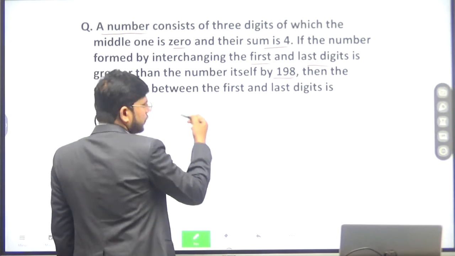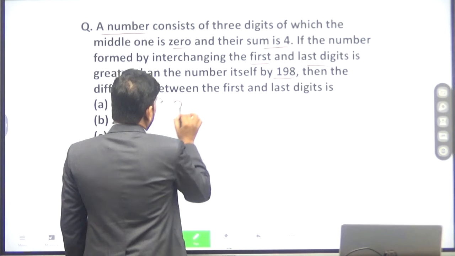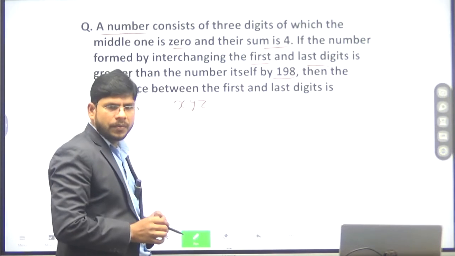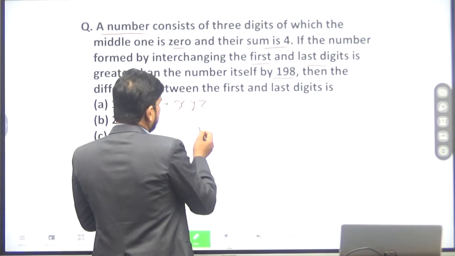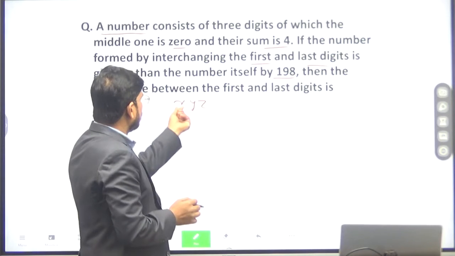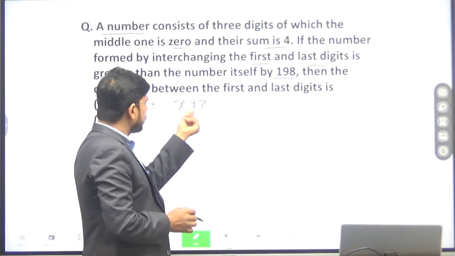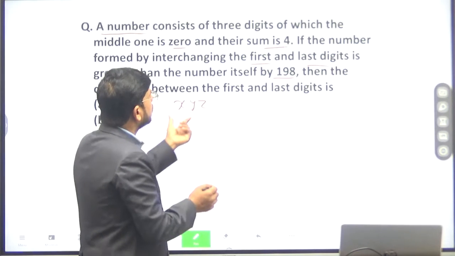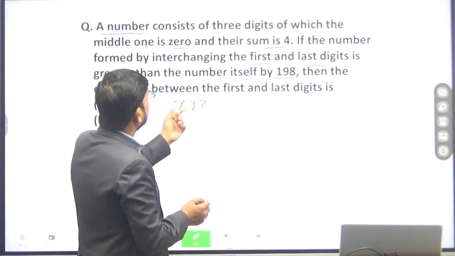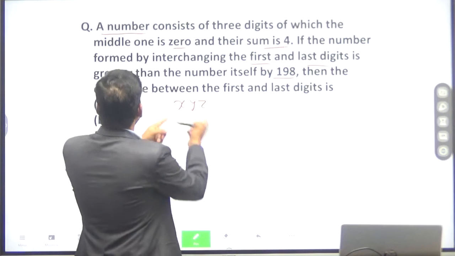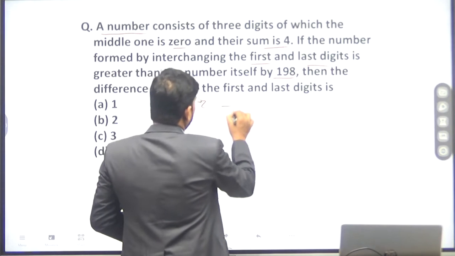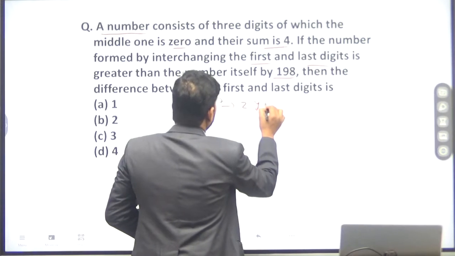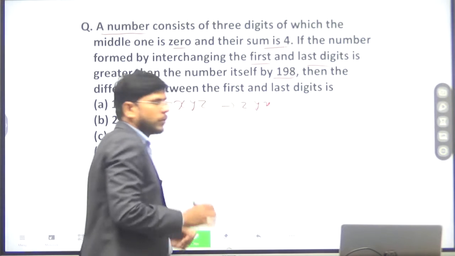Suppose this is a 3-digit number, x, y and z. This is the unit digit, this is the tens digit, and this is the hundreds digit. If the digits are interchanged, this becomes z, y and x.